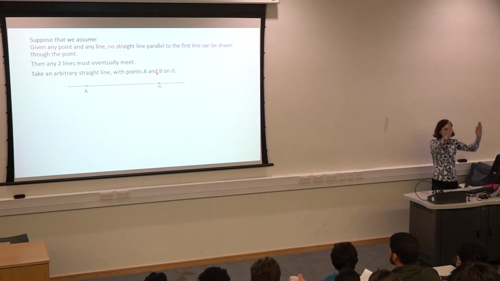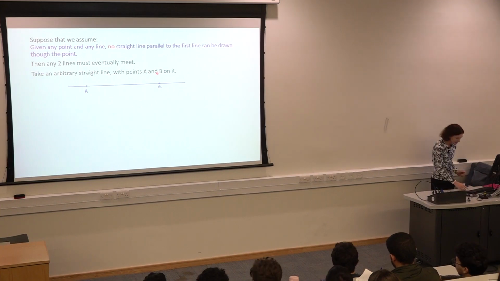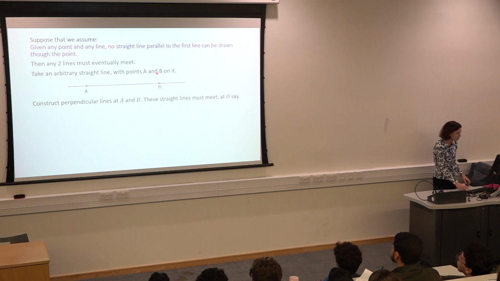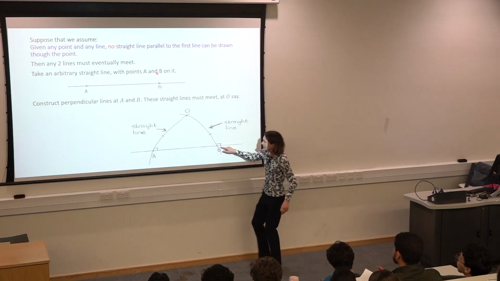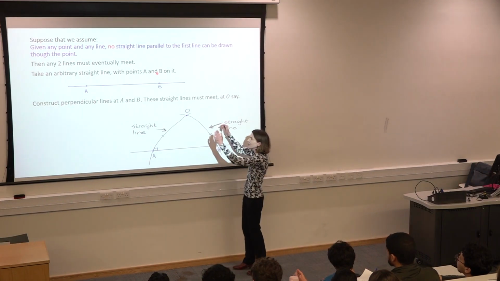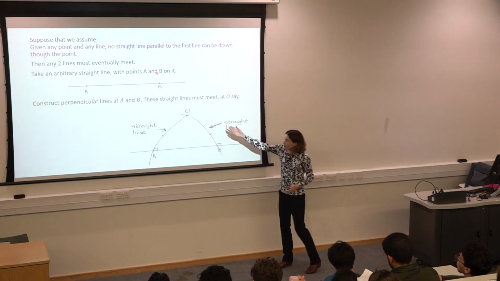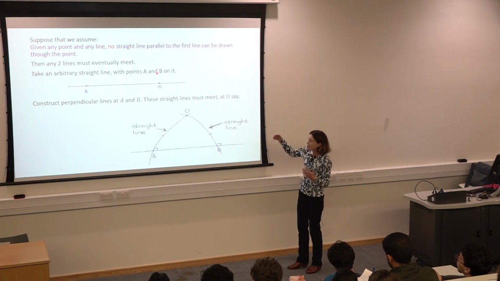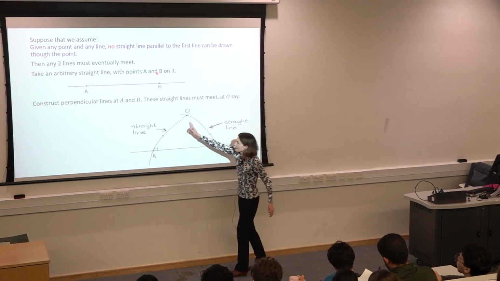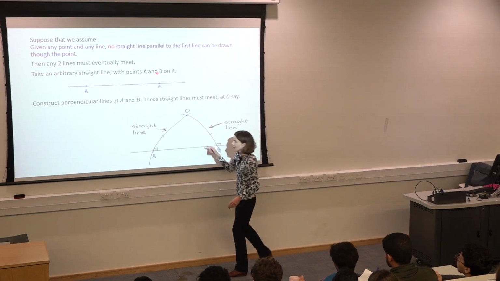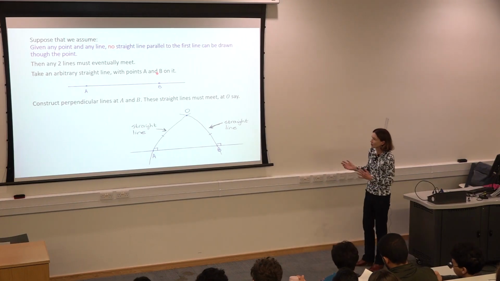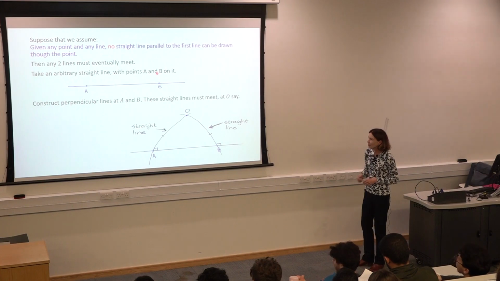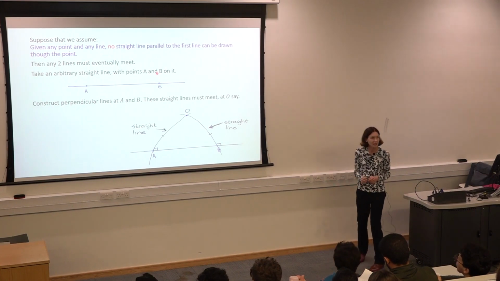Now, I cannot draw them straight lines because they will just go up and not intersect. So I will draw them skew, yes? So construct perpendicular lines at A and B, yes? So at 90 degrees here, at 90 degrees here, and I extend them up. They must meet. Yes, they're going to meet at O. And I'm assuming some symmetry, so I will assume that this and this now have the same length. My geometry doesn't favor one side or the other side. So I have straight lines meeting at point O.